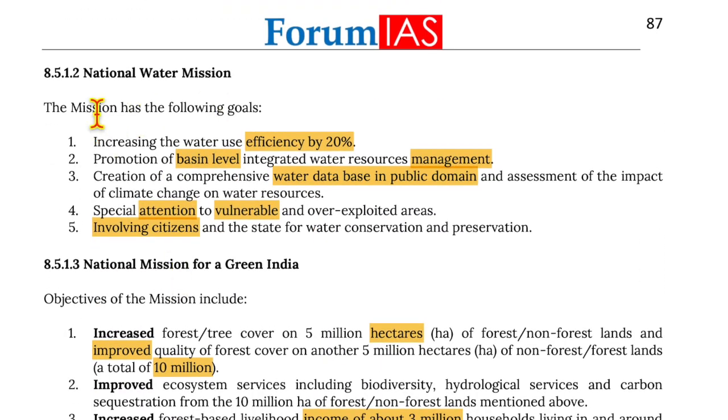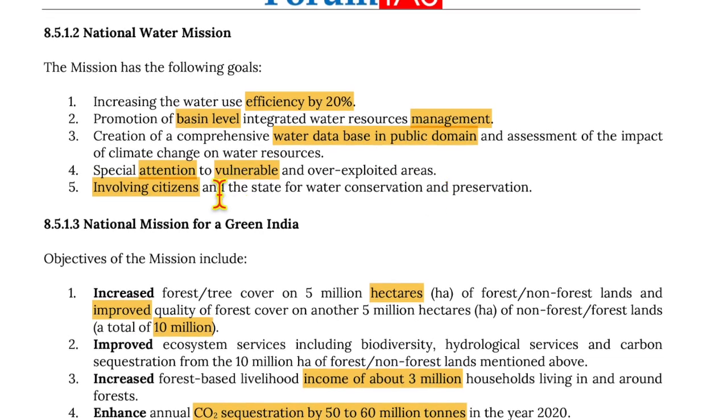Moving on to National Water Mission. The mission has the following goals: increasing water use efficiency by 20%, promotion of basin-level integrated water resource management, creation of a comprehensive water database in the public domain, and assessment of impact of climate change on water resources. Special attention to vulnerable and overexploited areas, involving citizens and the state for water conservation and preservation.